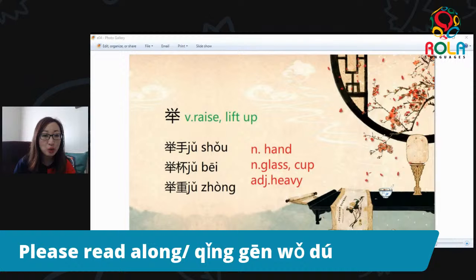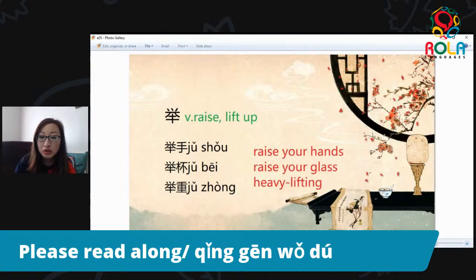Next up, we have 举杯. 杯 is also a noun. It means glass or cup. I guess you can already guess what those mean, but let's keep on looking. 举重. 重 is an adjective. It means something is very heavy. So what do these phrases mean? Let's take a look.